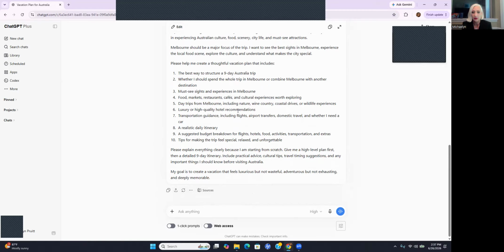Give me a high level plan first, then a detailed 9 day itinerary. Include practical advice, cultural tips, travel timing suggestions, and any important things I should know before visiting Australia. My goal is to create a vacation that feels luxurious, but not wasteful, adventurous, but not exhausting, and deeply memorable.